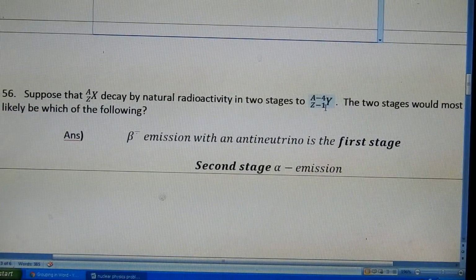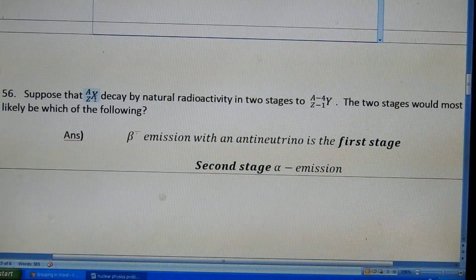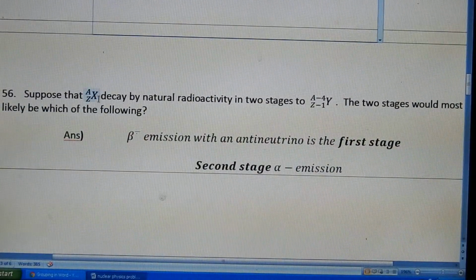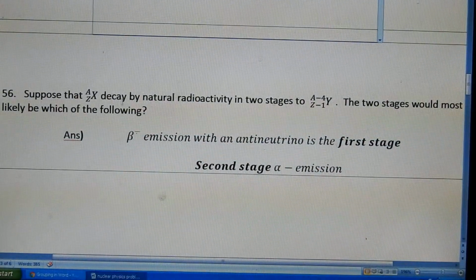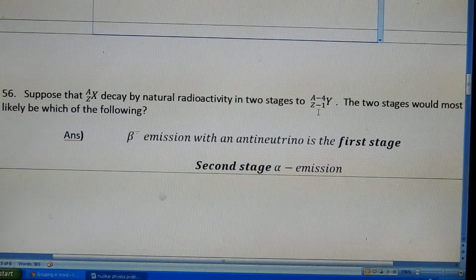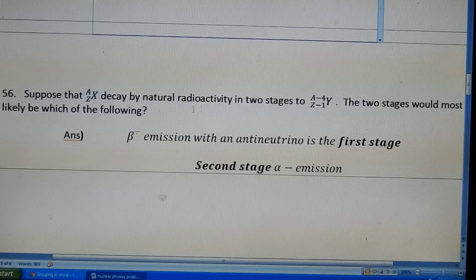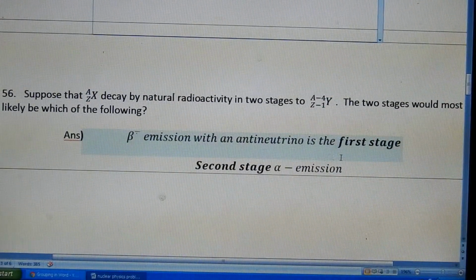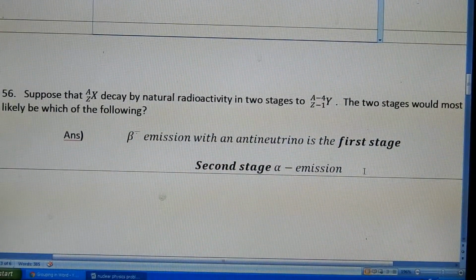So first it is increasing its atomic number by emitting a beta particle, becoming Z plus 1. Later it is going to emit an alpha particle, then 4 mass number will be decreased and 2 atomic numbers will decrease. So Z plus 1 minus 2 is equal to Z minus 1. It is happening like this in two stages: first beta emission, next alpha emission.